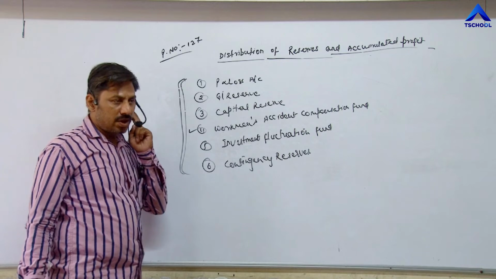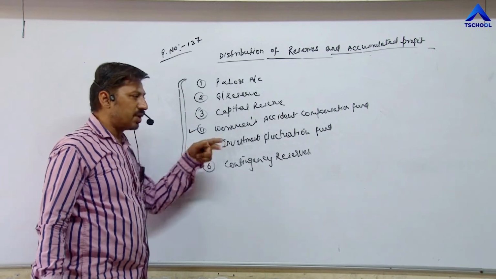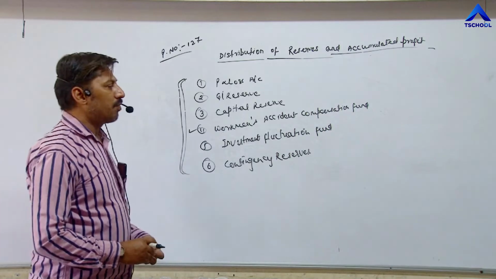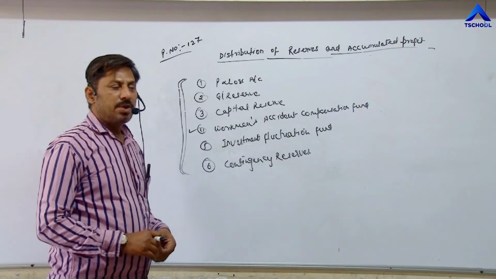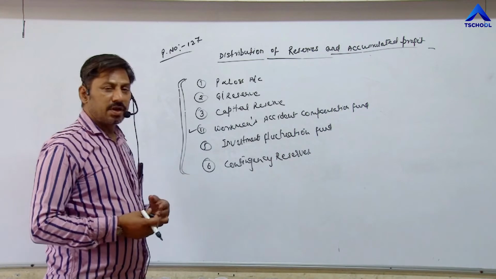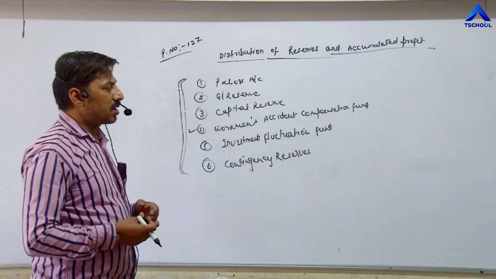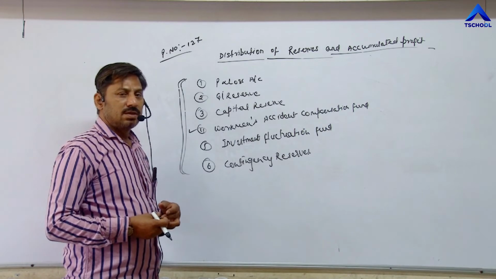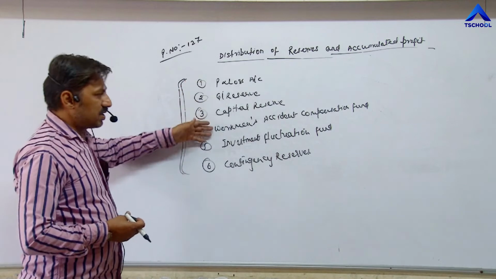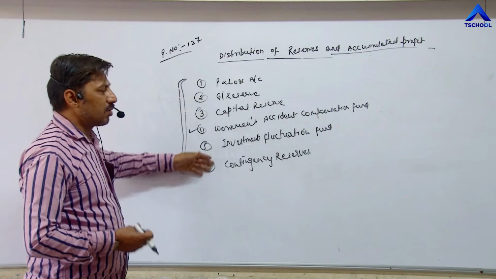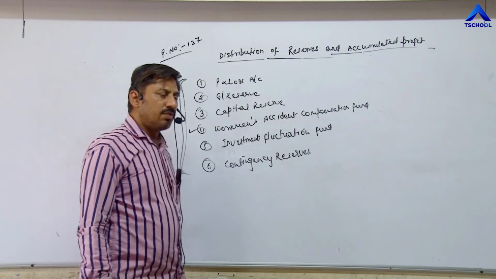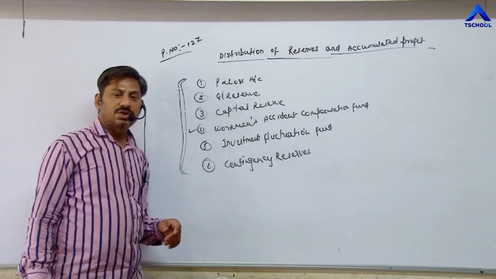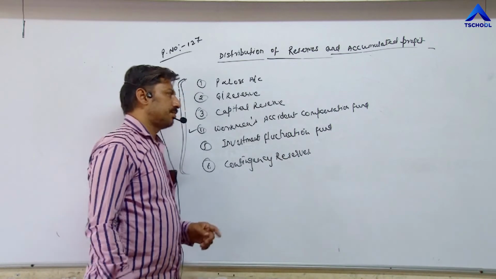A part of the divisible profit is transferred into these accounts for different purposes, but at the time of reconstruction of partnership firm, means at the time of change in profit sharing ratio, or whenever a new partner is admitted into the firm, or whenever any partner retires or dies, then funds or amounts available in these accounts will be distributed among partners in their profit loss sharing ratio, means in old ratio.